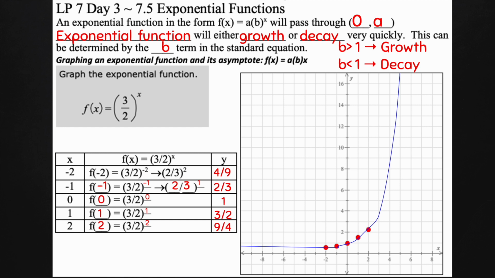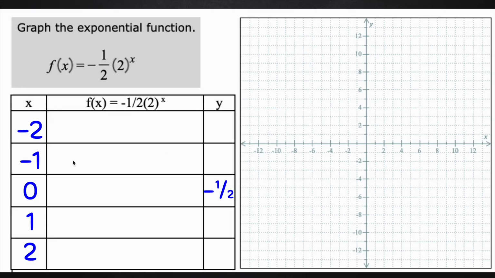Remember from this page, when I said if it's f of x equals a times b to the x power, I'm going to have 0a. Well, that's all I'm showing you here. If I have 0, then whatever that a term is going to be my y-intercept.